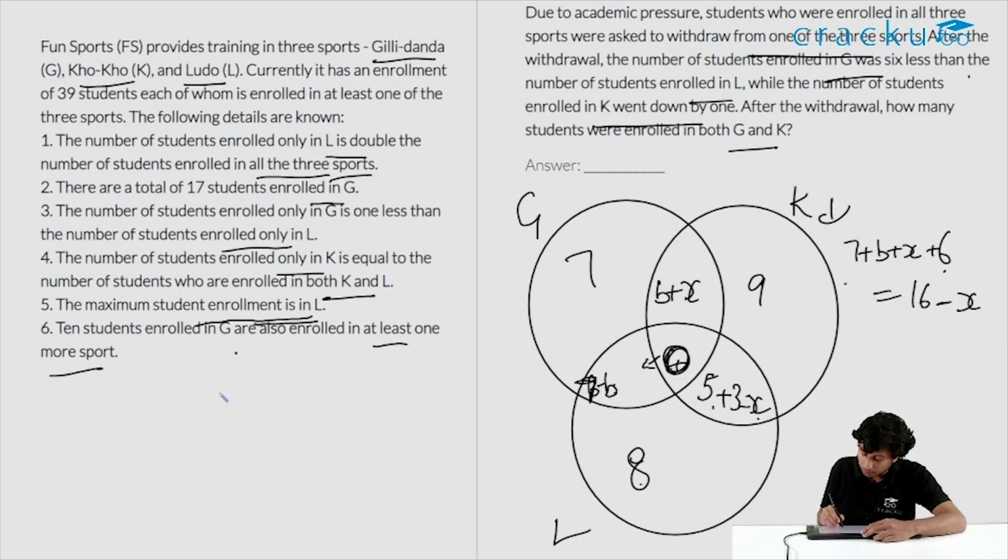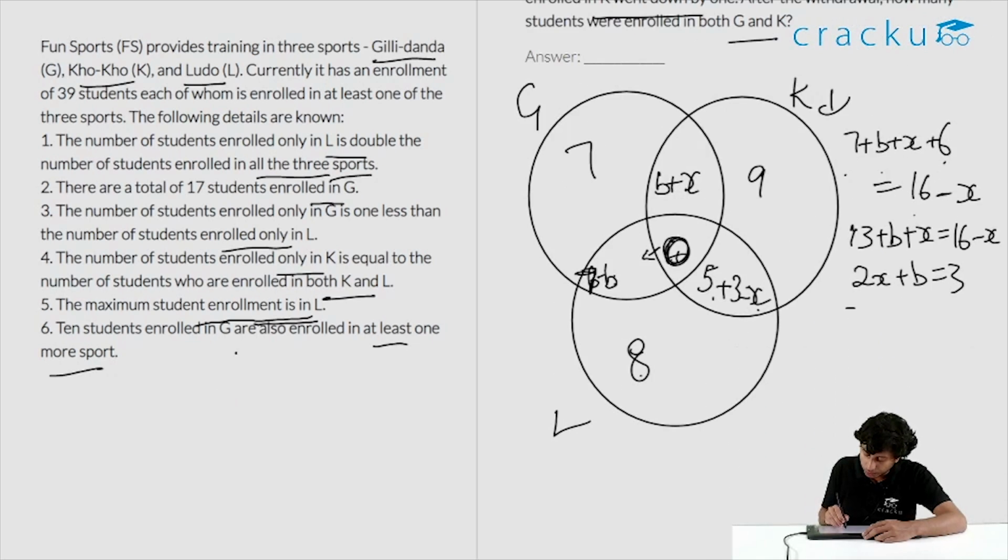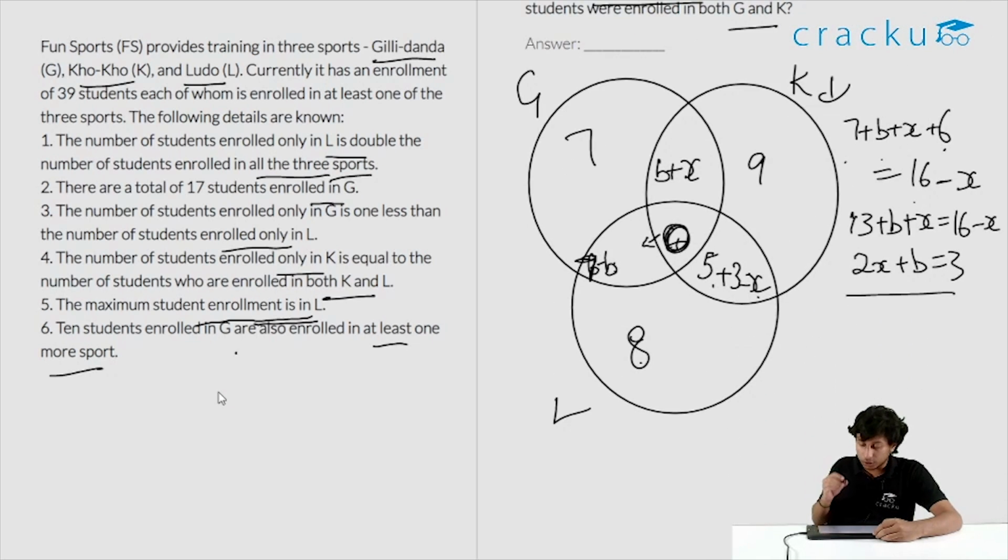So we'll have 13 plus B plus X is equal to 16 minus X. So we'll have 2X plus B is equal to 3. We got the condition that 2X plus B is equal to 3. So what are the possible values of X and B? Let's say X is 0. If X is 0, then B will be 3. If X is 1, 2 into 1 is 2, then B is 1. If X is 2, B will be negative 1, which is not possible.